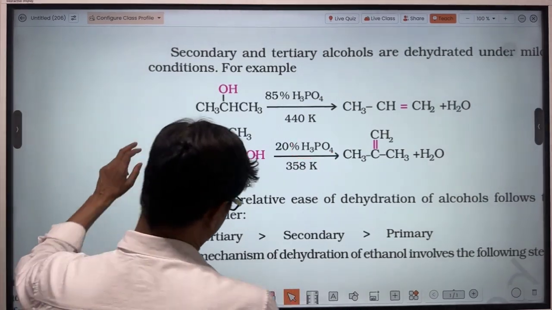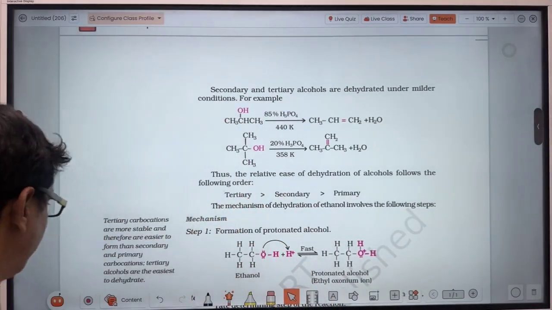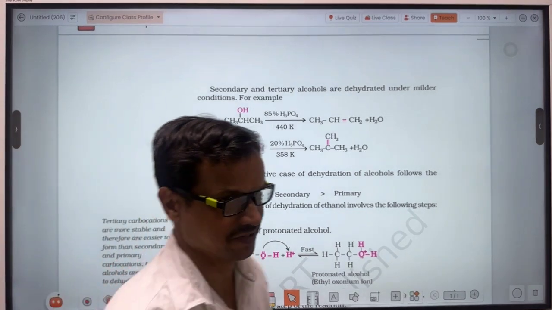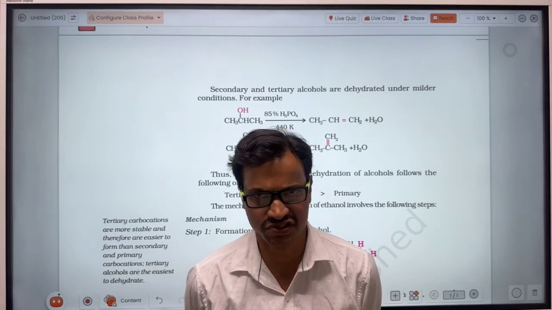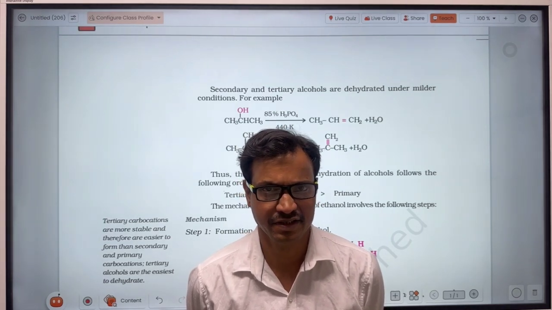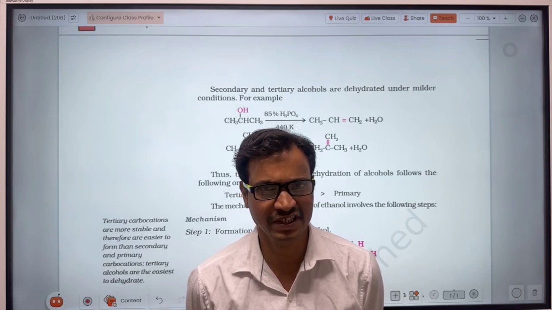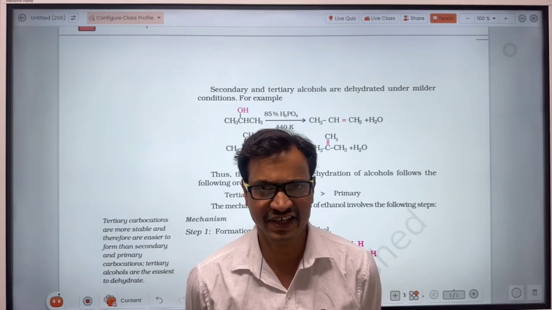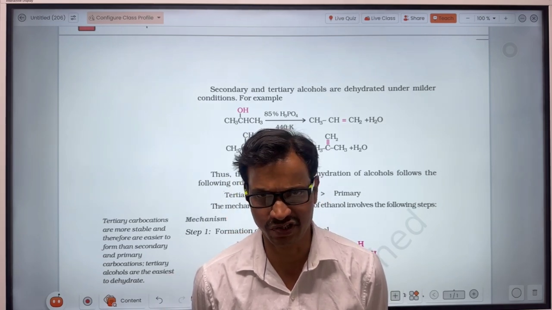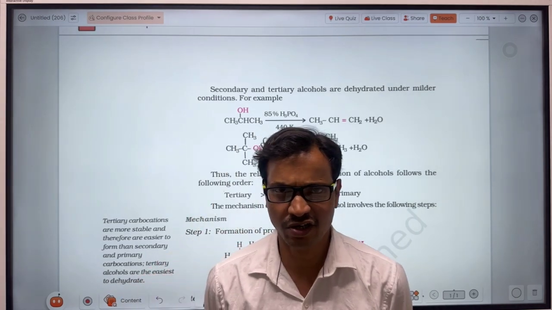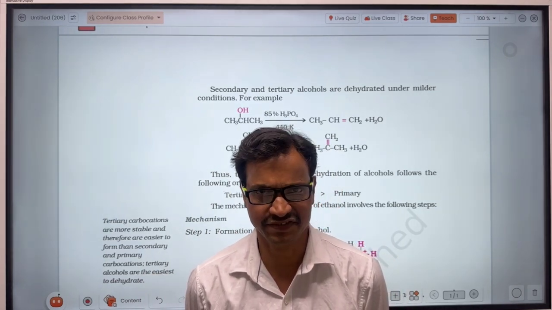Now then after is the ease of reaction. So here tertiary alcohol is most reactive, then secondary, then primary. When the reaction takes place due to cleavage of the oxygen-hydrogen bond, the primary alcohol will be most reactive and the tertiary alcohol will be least reactive. And when the reaction is due to cleavage of the carbon-oxygen bond, then the tertiary alcohol will be most reactive and the primary alcohol will be least reactive.